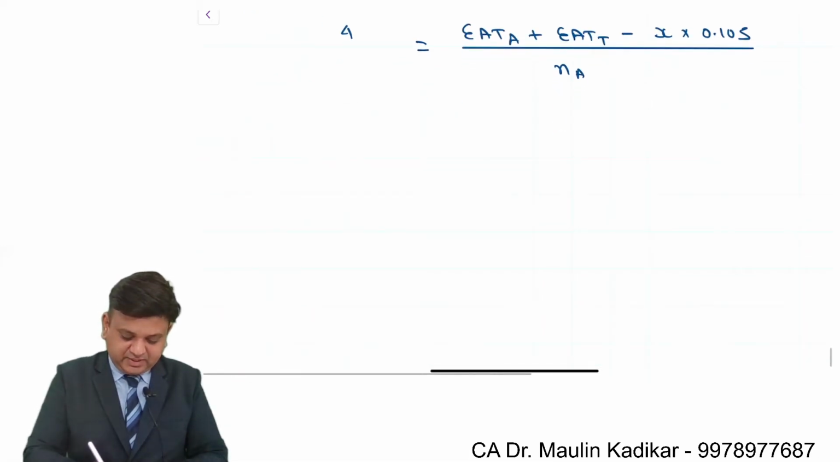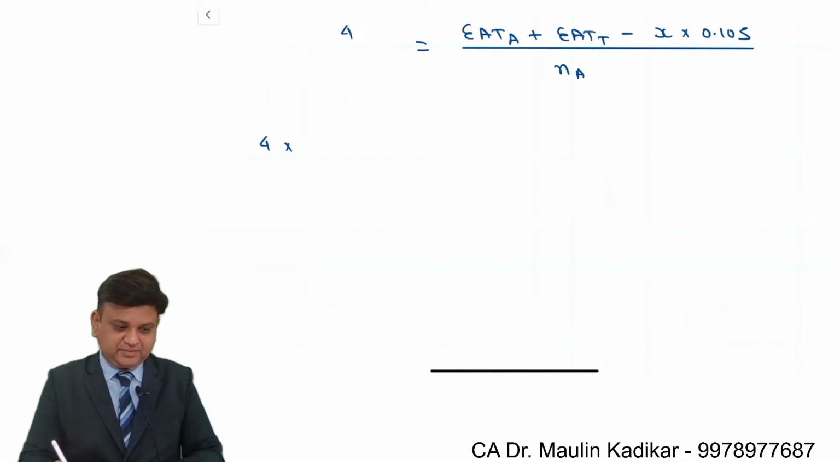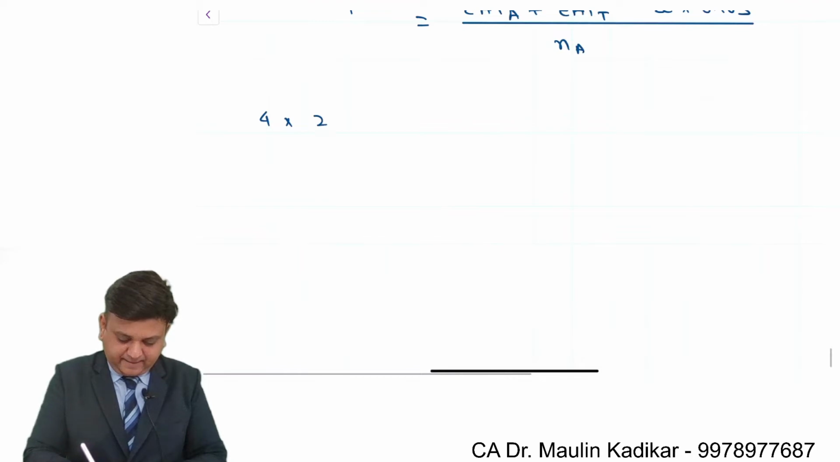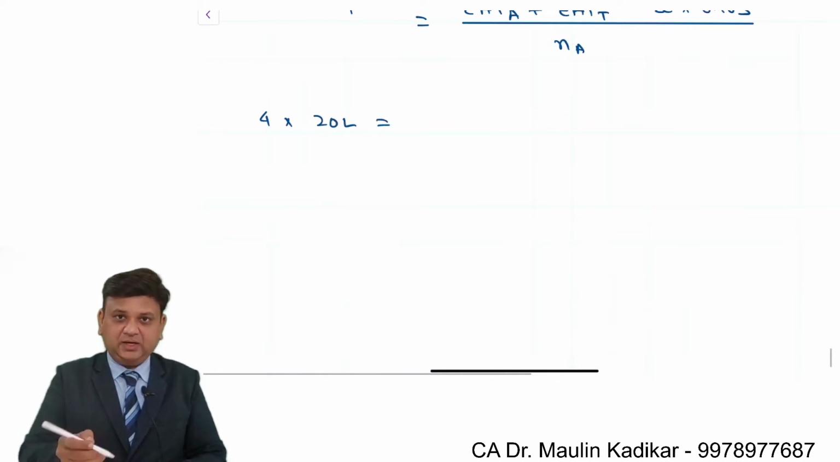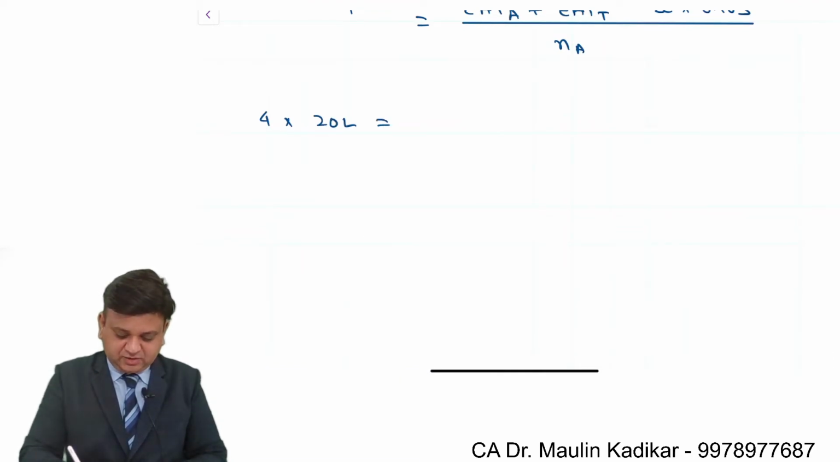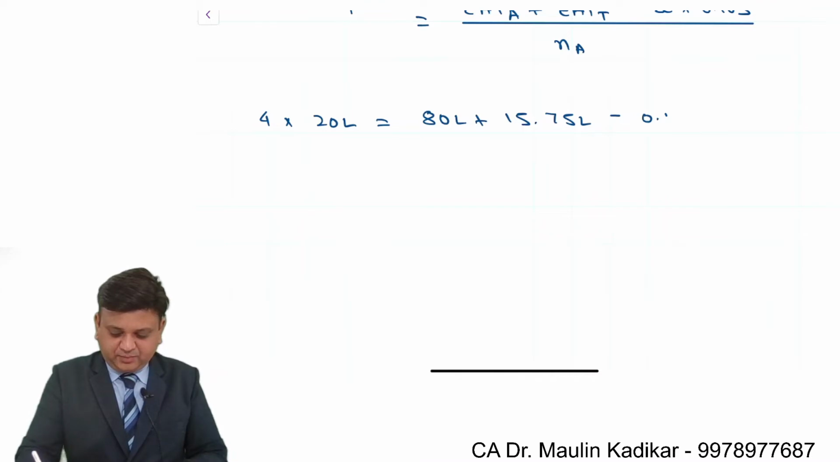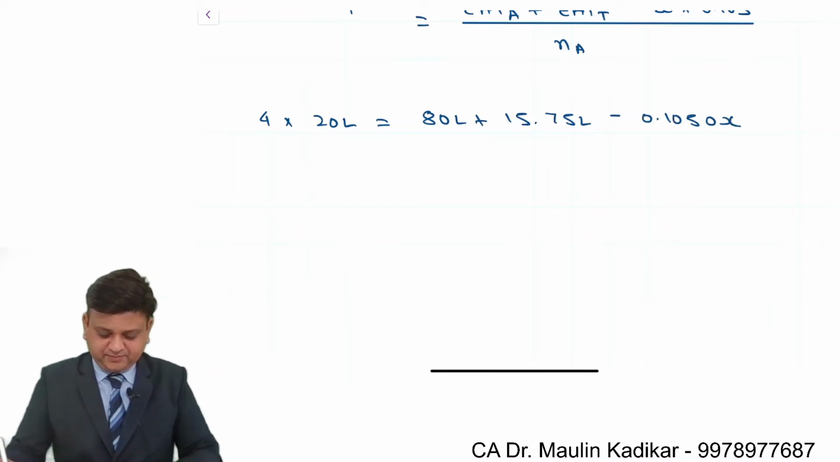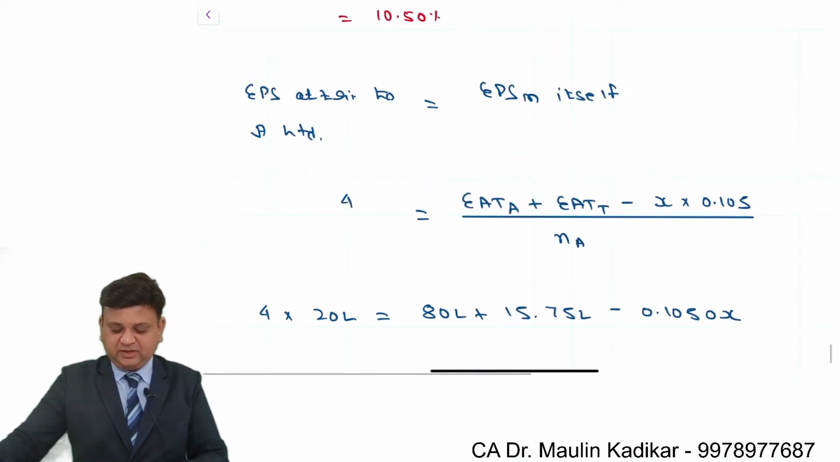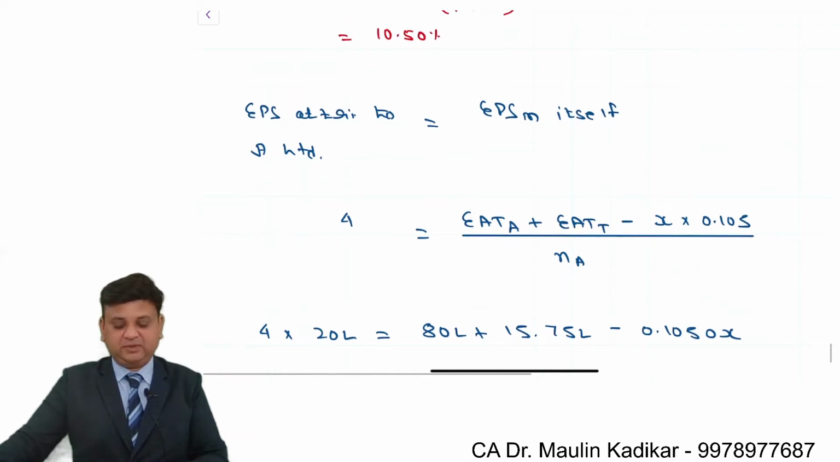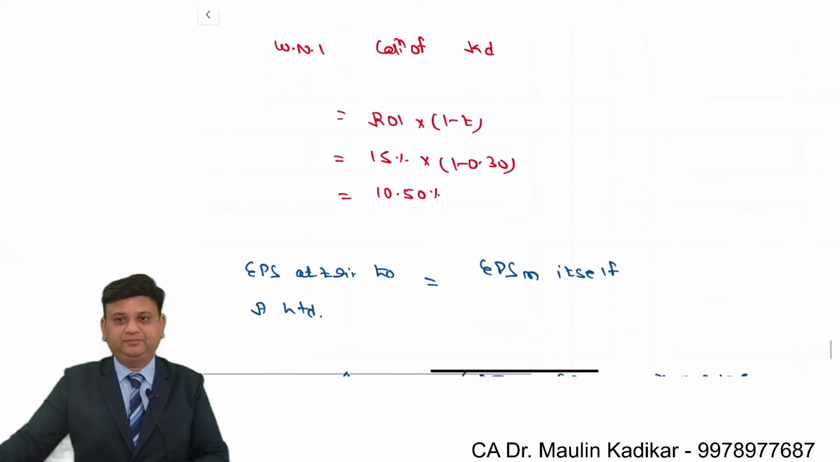So what will happen? It is 4 rupees into number of shares of the acquiring company, which has already been found by us. It is 20 lakhs. In the earlier working note we have calculated this as 80 lakhs. This is 15 lakh 75,000 minus 0.1050 X. Now X will be calculated as balancing figure. Please write down the answer.